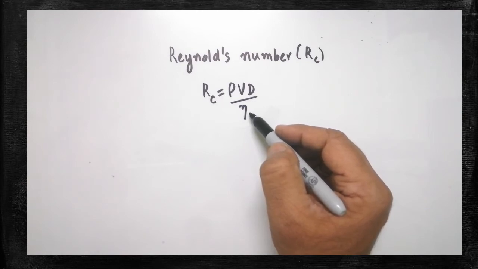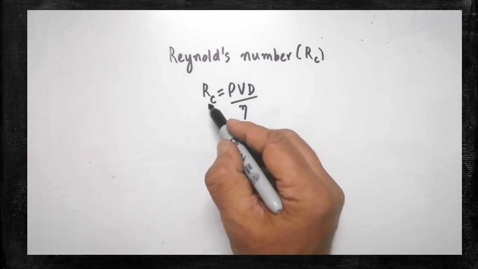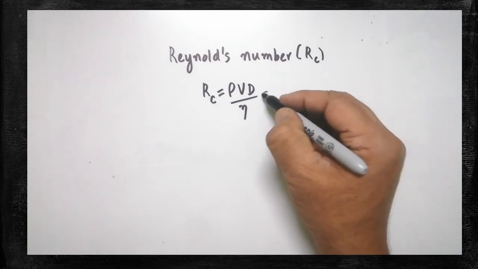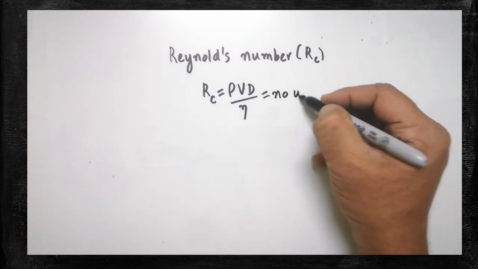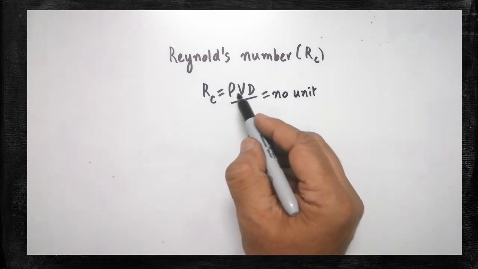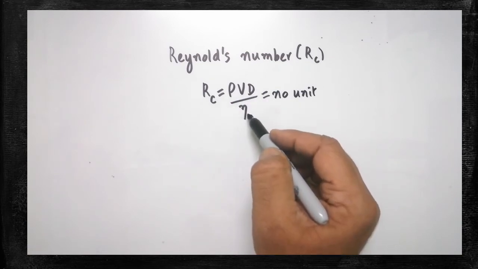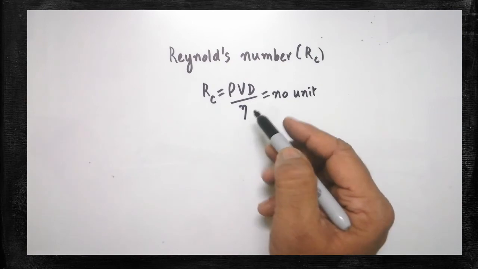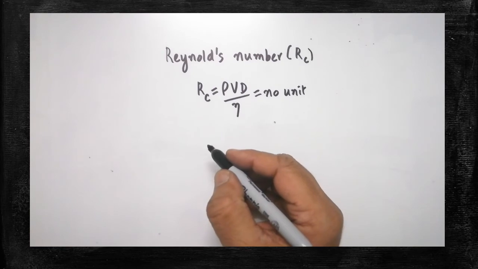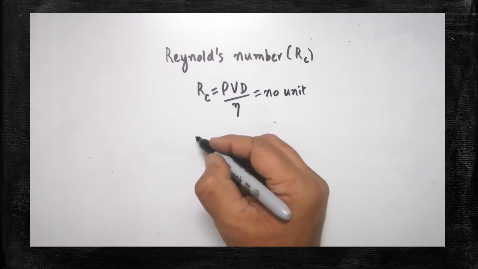By substituting all the factors, you will get the value of Re. It's a number, so there is no unit for the Reynolds number. Again I will repeat, ρ is density, v is the velocity, and d is the diameter of the tube. η is the coefficient of viscosity of the liquid. Here we have to find out when the flow is turbulent and when the flow is streamlined. With the help of the Reynolds number, we are able to predict.